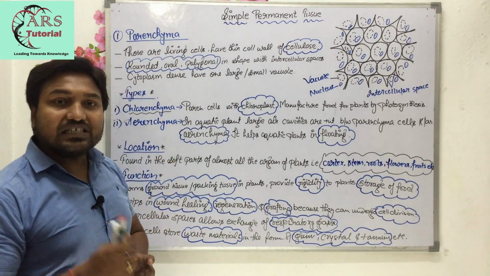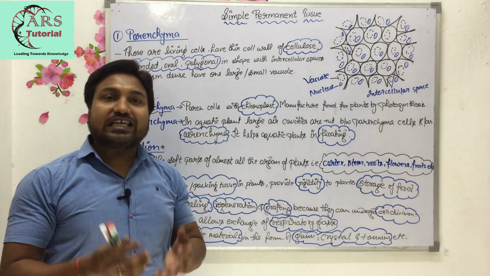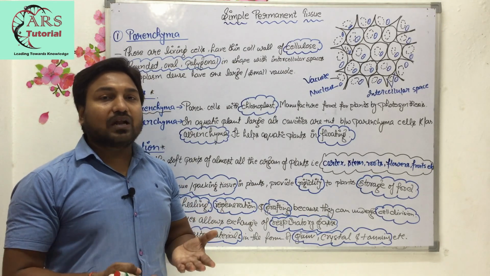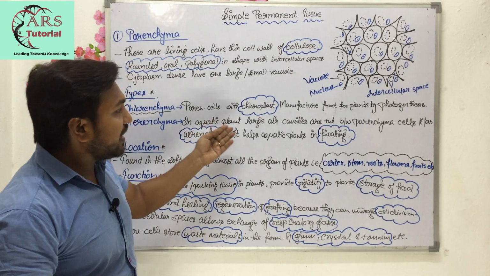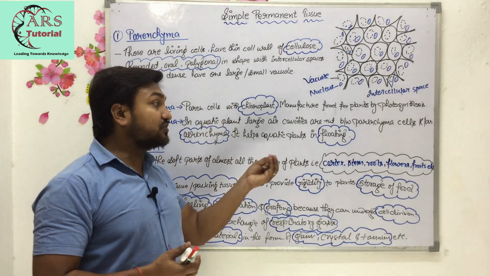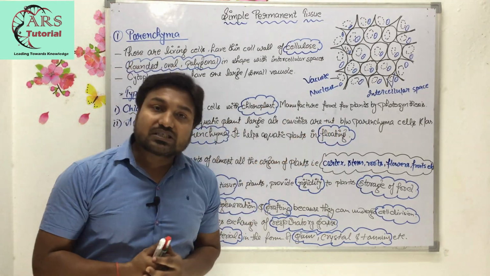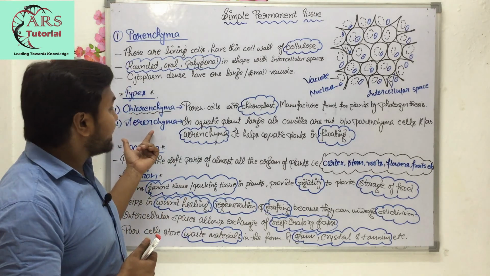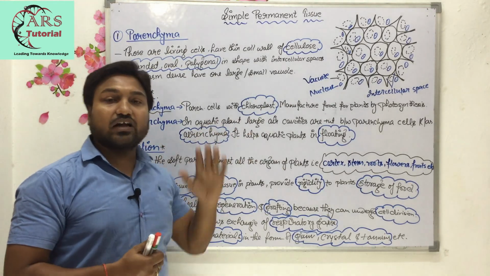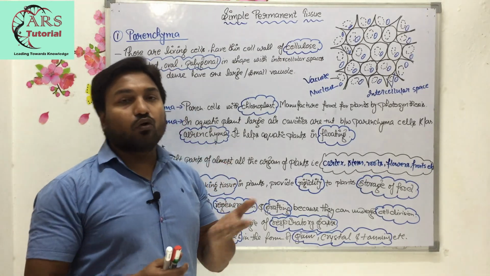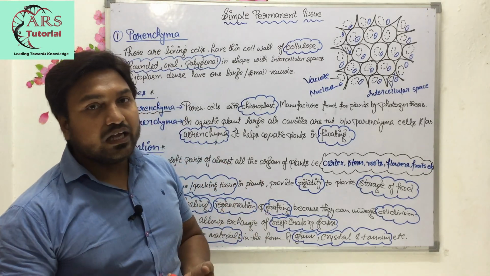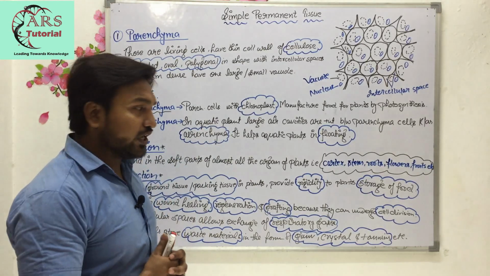Aerenchyma is present in aquatic plants because it helps aquatic plants in buoyancy. Here I have written that in aquatic plants large air cavities are present between the parenchyma cells, known as aerenchyma. It helps aquatic plants in floating. Okay.